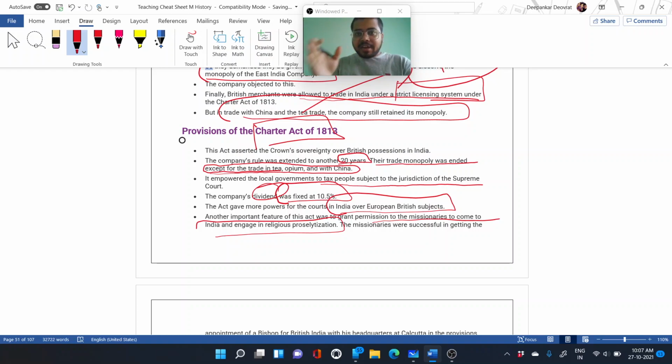They will spread their religion through the officials, the British officials. They will come into India and spread their religion among the people of the country. So that was one of the key points under the Charter Act of 1813, that they sent Christian missionaries to India to spread the religion throughout the country.